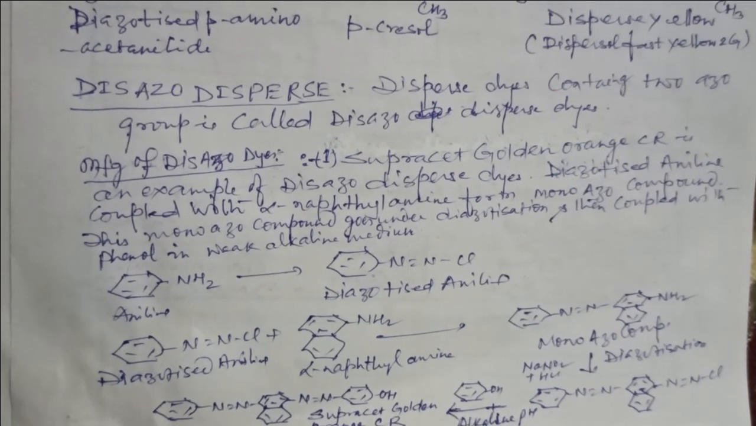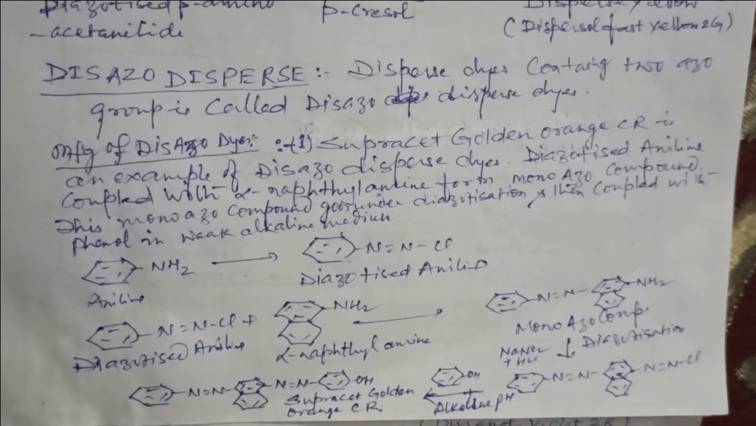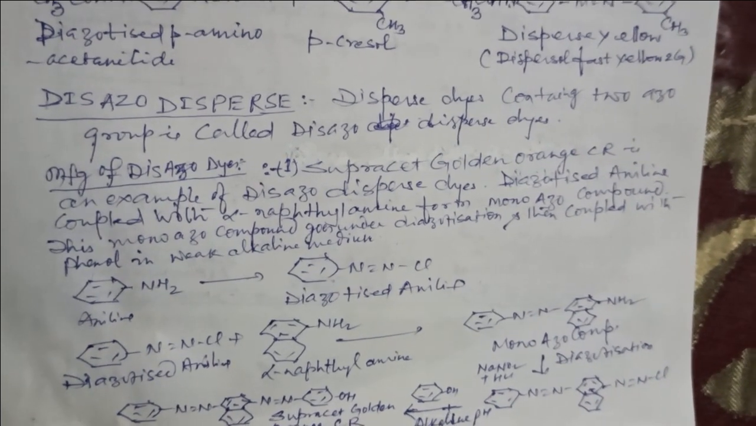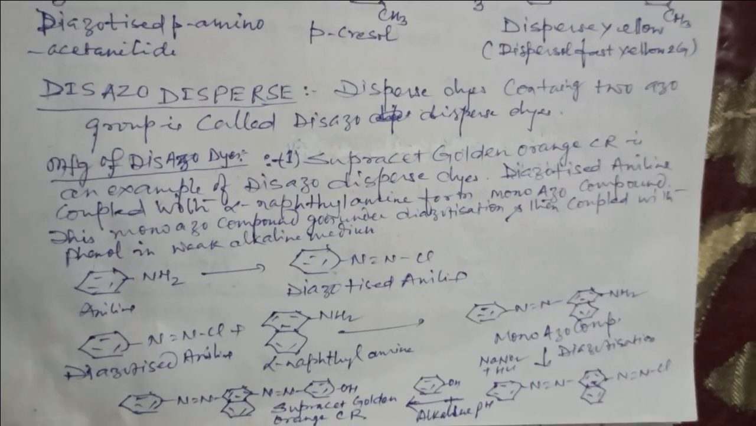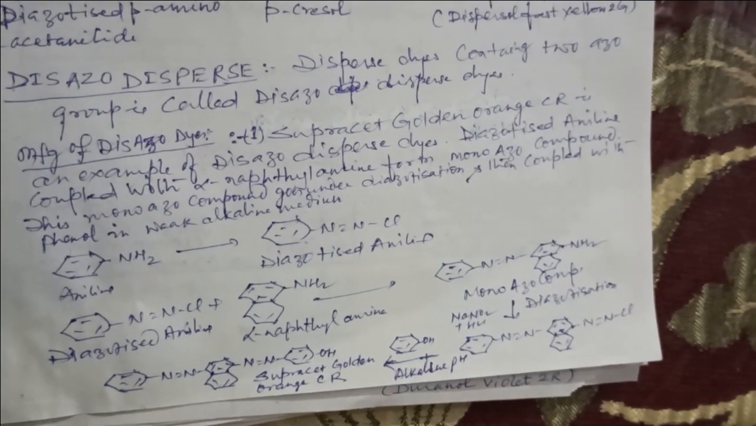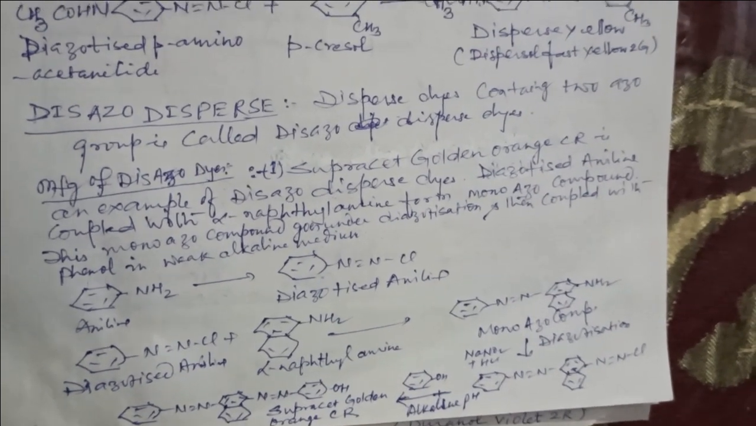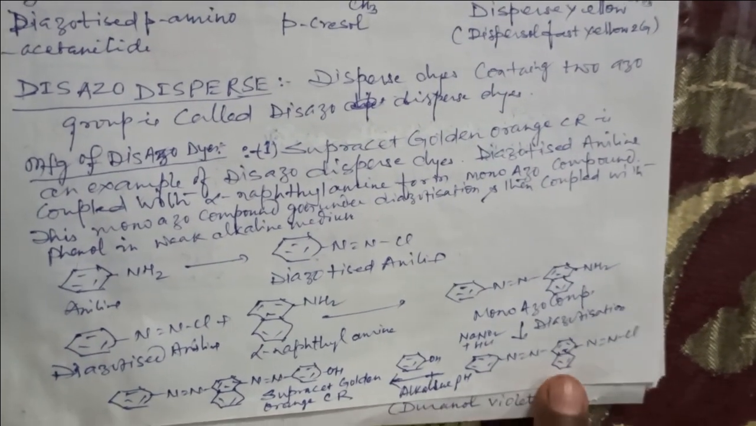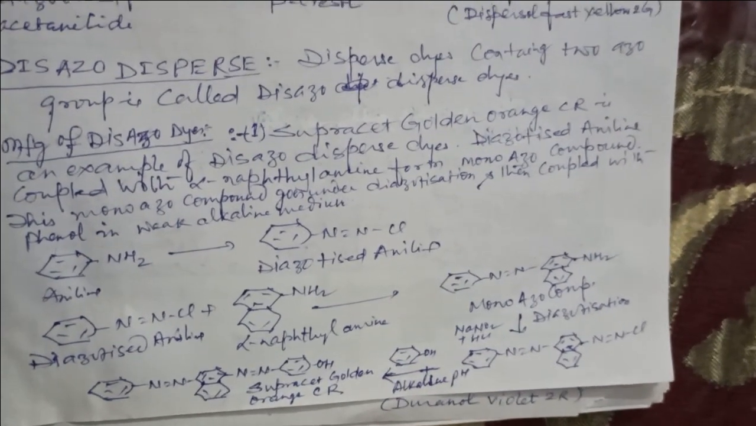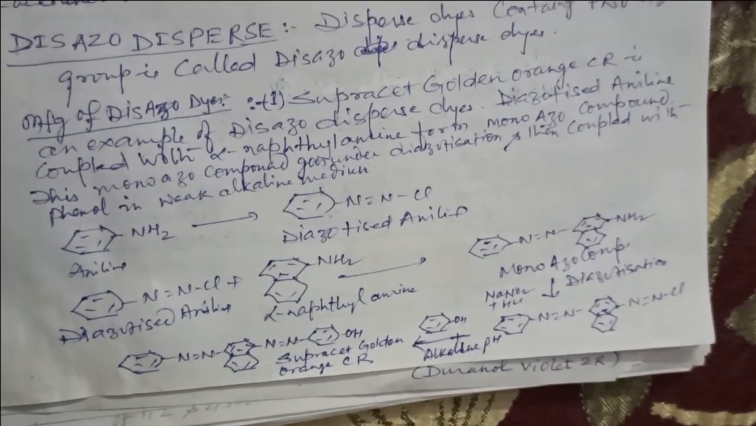Aniline goes under the diazotization reaction, we get the diazotized aniline, and this diazotized aniline, when reacted with alpha-naphthylamine, forms the monoazo compound. These monoazo compounds then couple with the phenols, and it forms the disazo dye Supracet Golden Orange CR.